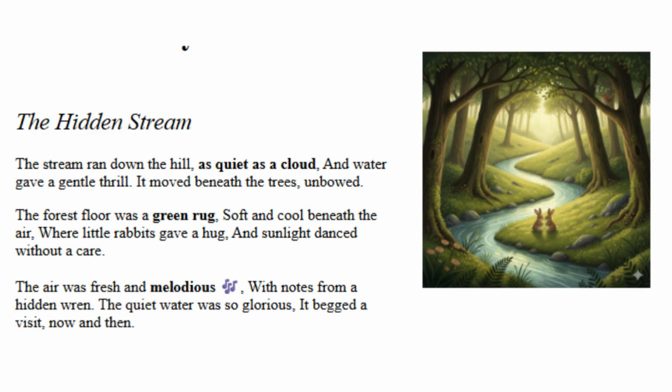Now, fourth question, I want you to try explaining in your own words what the metaphor, the forest floor was a green rug, means. What is the person that wrote this trying to tell us about the forest floor? Because they could have just said the forest floor is green, but they didn't. They said it was a green rug. So what are they telling us?